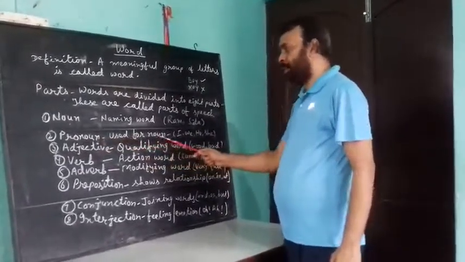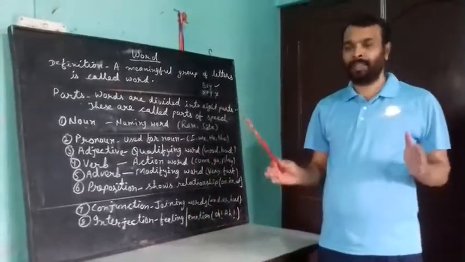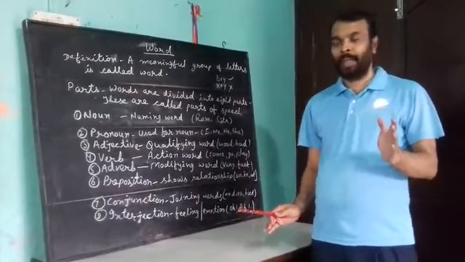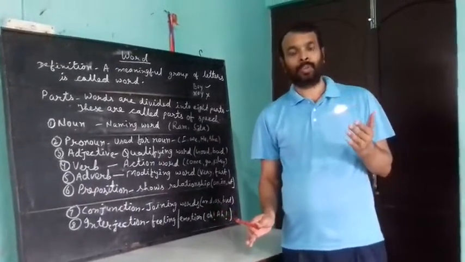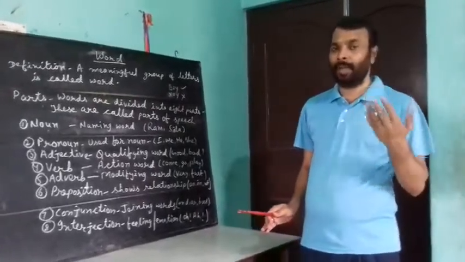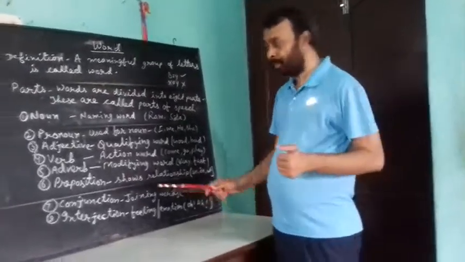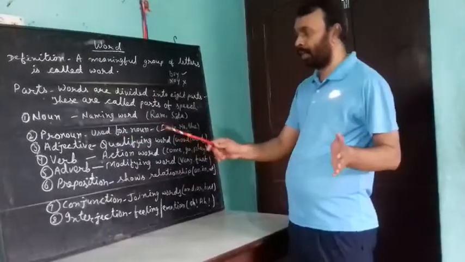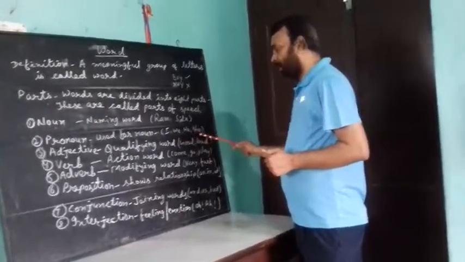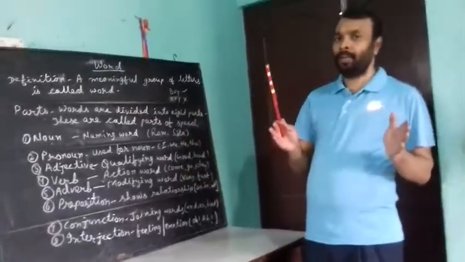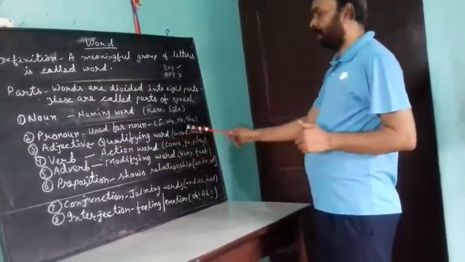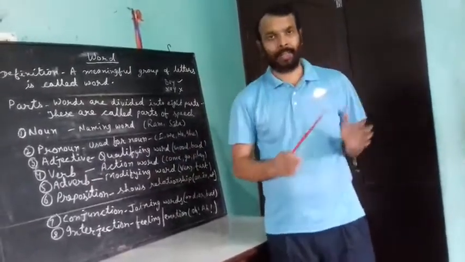Pronoun, used for noun. The word which is used for a noun is called a pronoun. Actually we use pronouns, so there is no need of repeating the noun again and again. So the word used for a noun is called a pronoun, like I, we, he, she. These are pronouns.